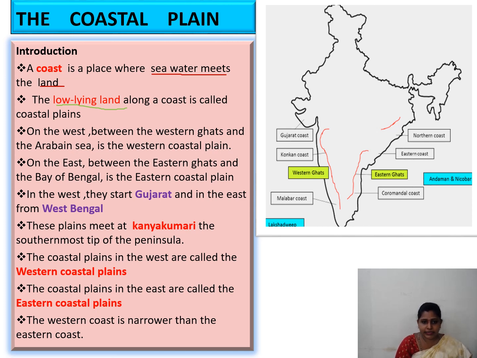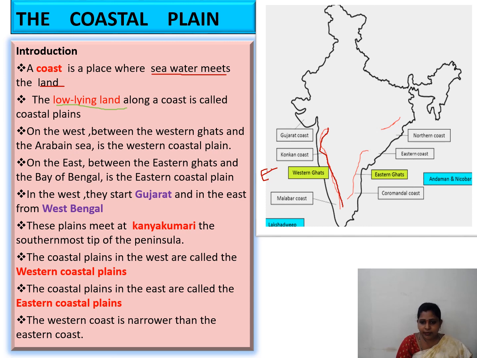On the west, which side is west? Yes, this side is west. On the west, between the Western Ghats and the Arabian Sea is the western coastal plain. So here this line is the Western Ghats and here is the Arabian Sea.